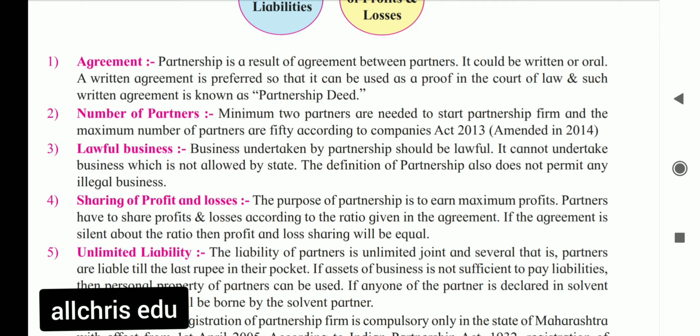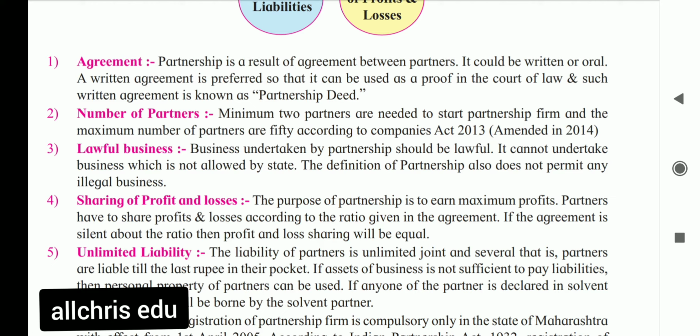Now feature number 5 is unlimited liability. Students, you know it's a very important feature of a partnership firm that the liability of partners is unlimited.